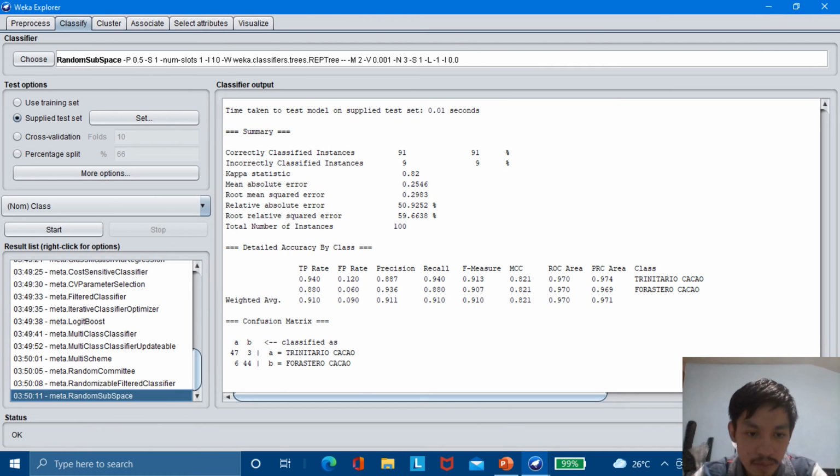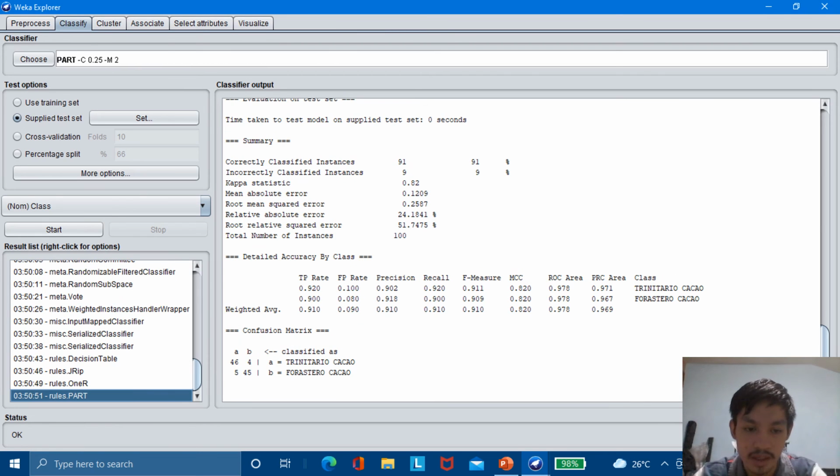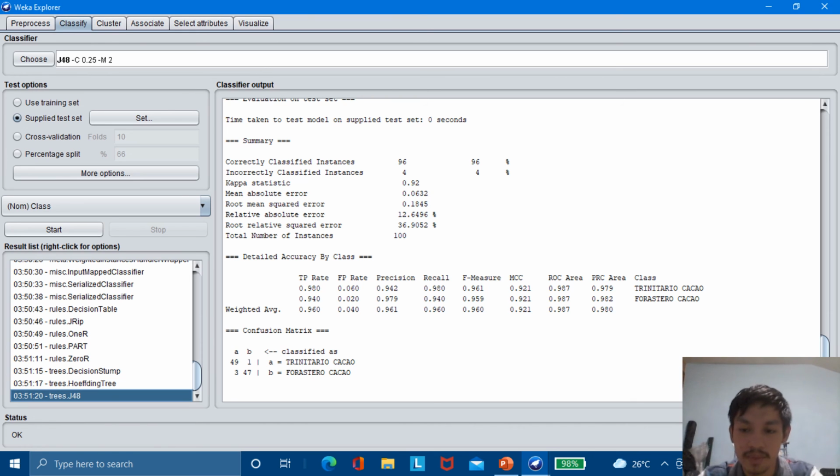Next, meta RandomSubSpace. Correctly classified instances are 91 at 91%, and incorrectly classified instances are 9 at 9%. Next is rules PART. Correctly classified instances are 91 at 91%, and incorrectly classified instances are 9 at 9%. Next is trees J48. The correctly classified instances are 96 at 96%, and incorrectly classified instances are 4 at 4%.